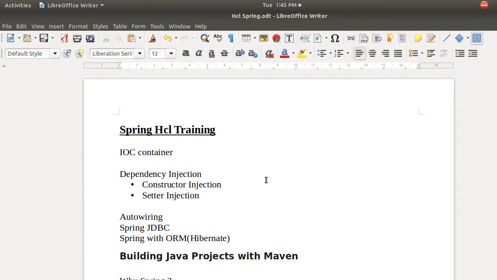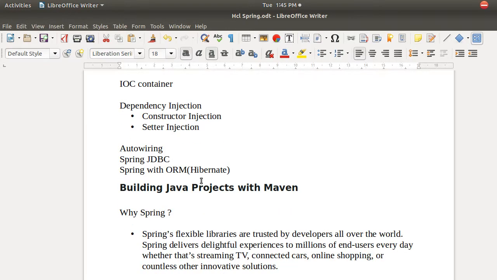The same thing is happening for HCL also. HCL, they are going for a corporate training with us, and they are undergoing the same syllabus which I am teaching you. So today, what we will understand is what is the IOC container. If you understand this IOC container, then we will go for dependency injection, right? So these two topics are what I am targeting. In case time permits, I will go for auto wiring. So this is today's agenda.